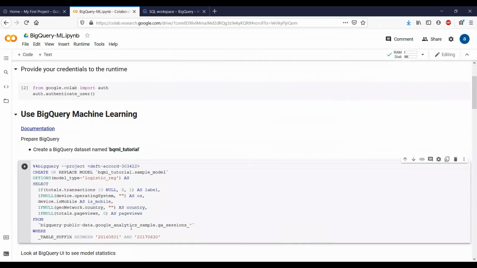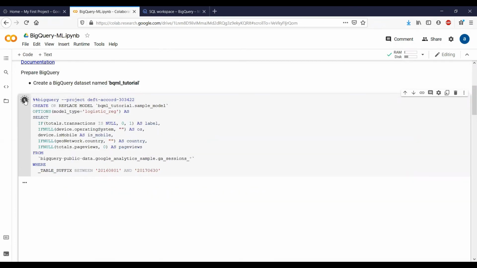Here we are using the big data public data from Google Analytics in the from clause of the query, and we have a filter of just 1 year in the where clause, that is from 2016 to 2017. The logic in the select clause is to just address getting rid of nulls. So this can take a couple of minutes, but I'm going to go ahead and run this now.